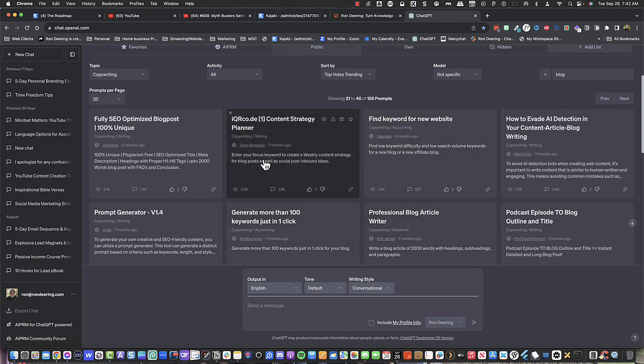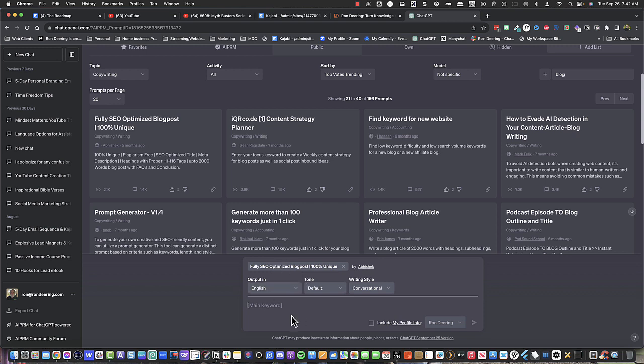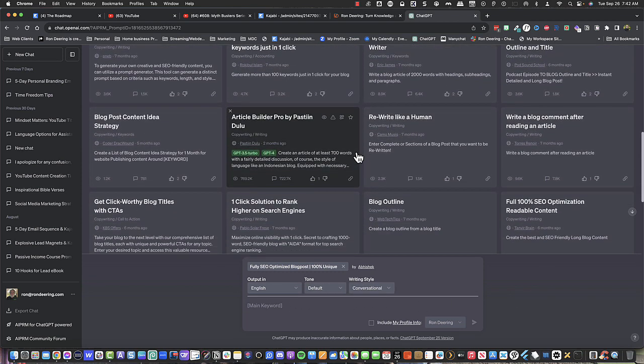For instance, fully SEO optimized blog posts, right? So if I click on this, it comes down here and puts something in the prompt that says enter main keyword. So I can enter a keyword that I want to create a blog post for and optimize it for SEO, and it'll write the whole thing for me, right? And then you can go in and modify it, do whatever you want. So it does all kinds of cool things, and there's hundreds of these.